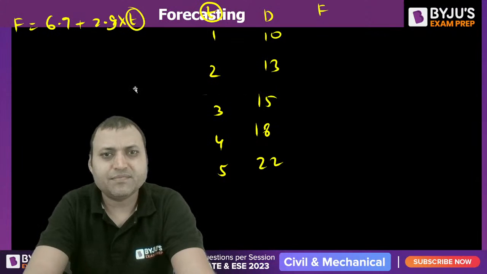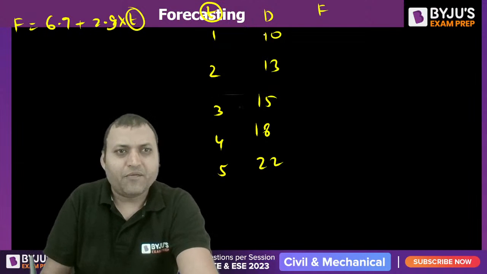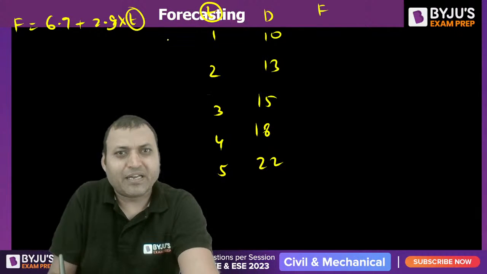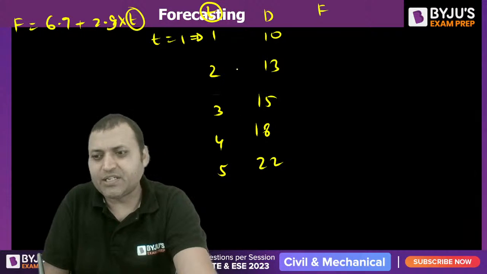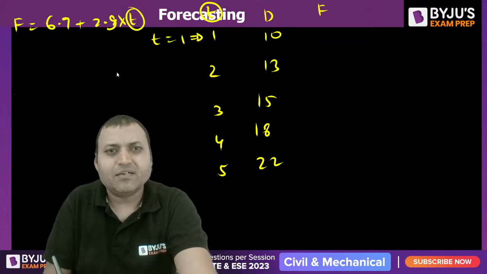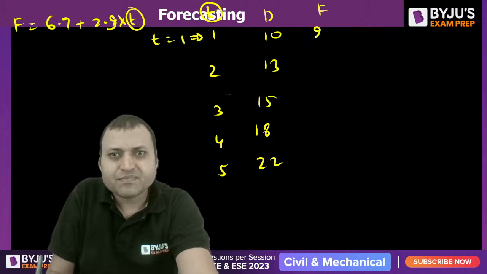Can you solve it? For the first period, for T is equal to 1, it will be 9.8.